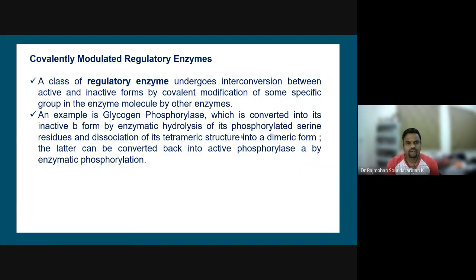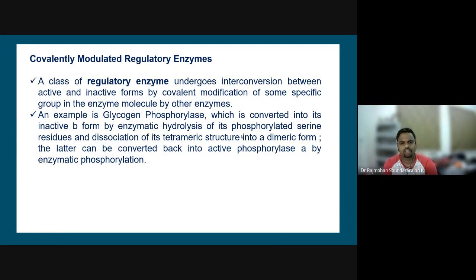So there are covalently modulated regulatory enzymes. A class of regulatory enzymes undergoes interconversion between the active and inactive forms by covalent modification of some specific group in the enzyme molecule by other molecules. An example is given, you can refer to it: glycogen phosphorylase, which is converted into its inactive b form by enzymatic hydrolysis of its phosphorylated serine residues and dissociation of its tetrameric structure into a dimeric form.